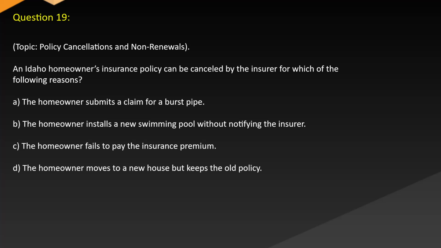A. The homeowner submits a claim for a burst pipe. B. The homeowner installs a new swimming pool without notifying the insurer. C. The homeowner fails to pay the insurance premium. D. The homeowner moves to a new house but keeps the old policy.